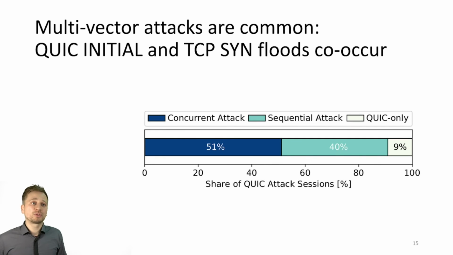Surprisingly, this observation was not a single case but a trend. For 51% of QUIC attacks, we found an overlapping TCP SYN flood attack. Another 40% of QUIC attacks happened before or after a TCP attack. And only 9% of all the detected QUIC attacks were completely unrelated.